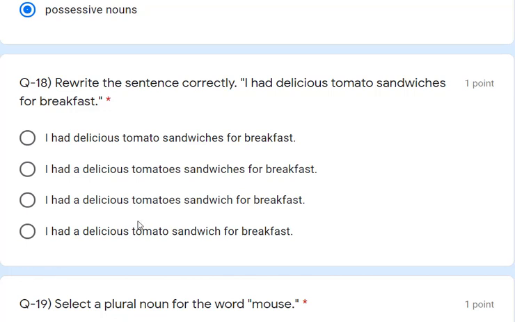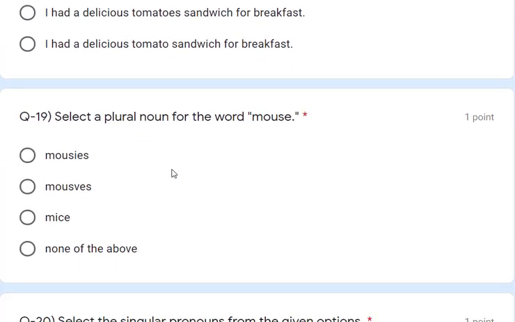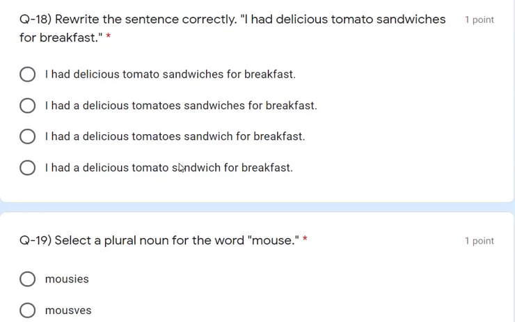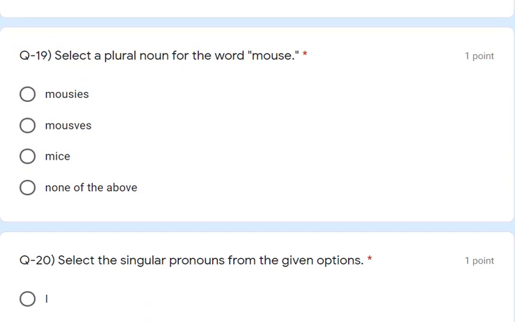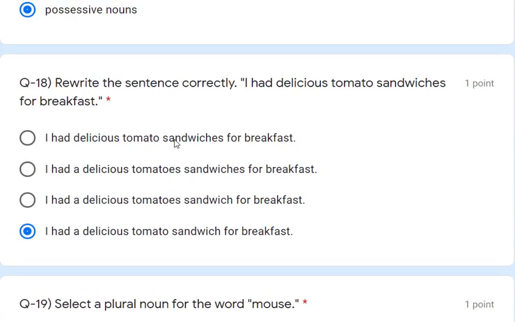Let's see further. When we see here, you will get this answer. Select the proper noun. You can see here, I had a delicious tomato sandwich for breakfast. That is the correct answer. This is from the exercise. If you remember it, you can give this answer.